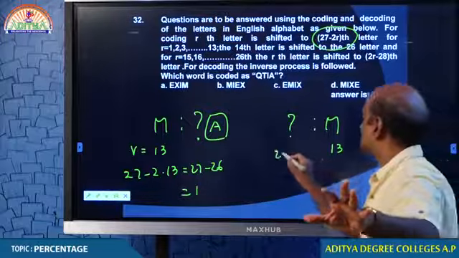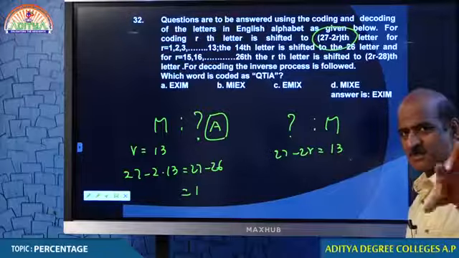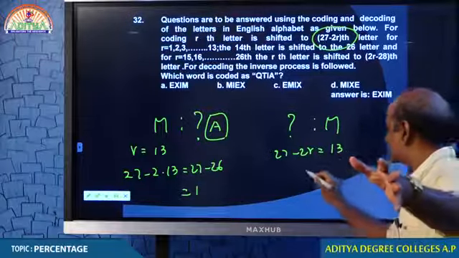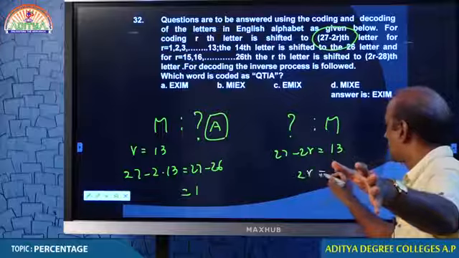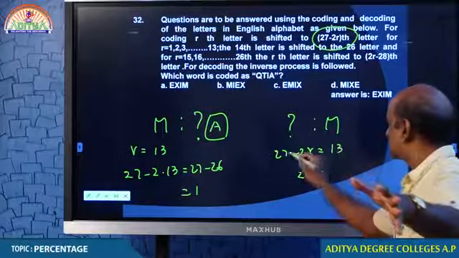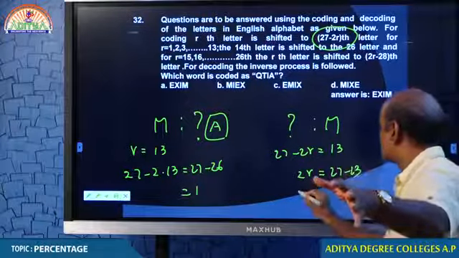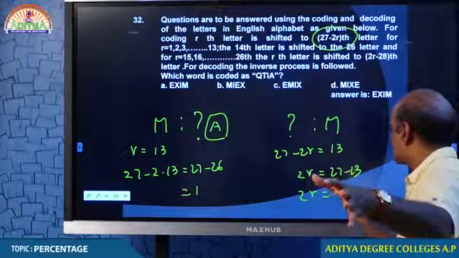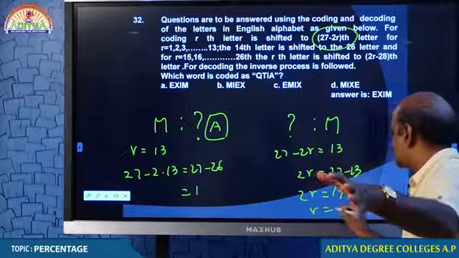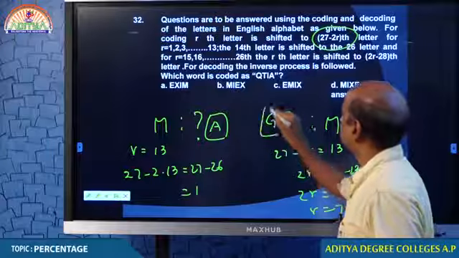Let me check it. 27 minus 2r is equal to 13. Some condition is applied and finally we got 13. Therefore, 2r is equal to 27 minus 13, 2r is equal to 14. R is equal to 7.